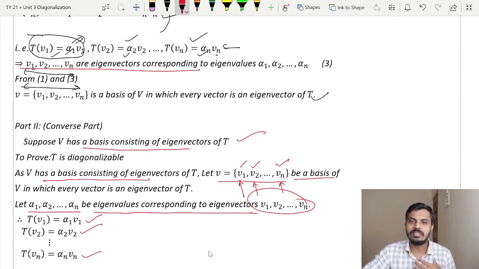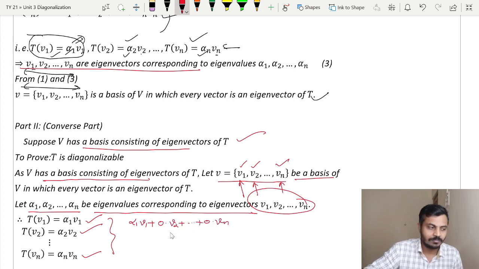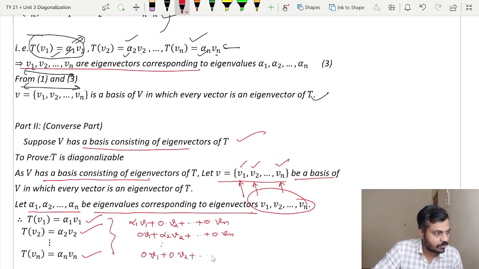But how can we rewrite all these equations? The first equation I can write as alpha 1 V1 plus 0 times V2 plus so on plus 0 times Vn. Over here I can write it as 0 plus alpha 2 V2 plus so on plus 0 Vn, and at last I can write it as 0 V1 plus 0 V2 and so on up to alpha n Vn.